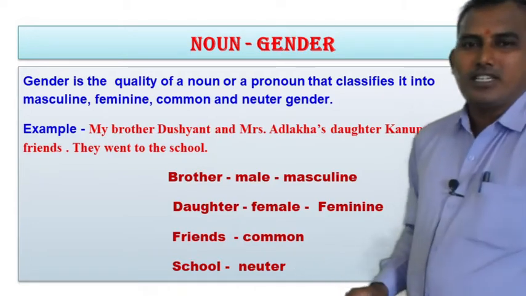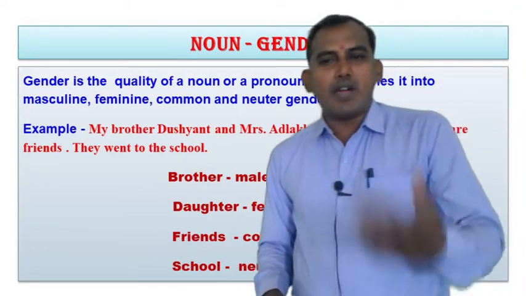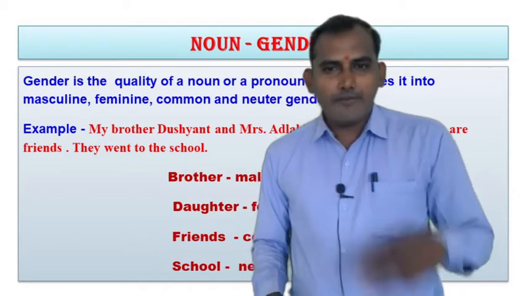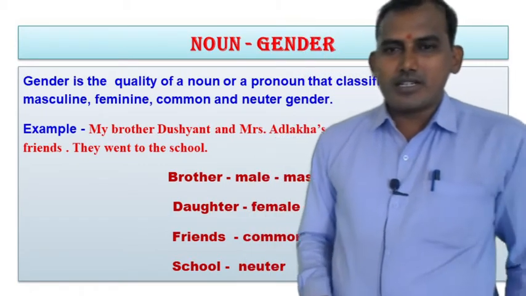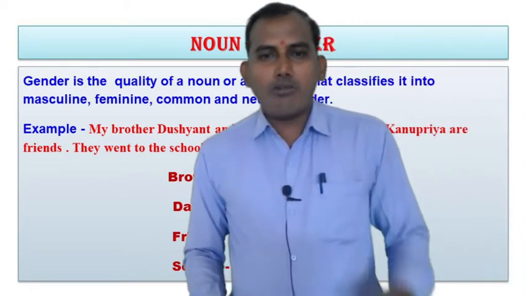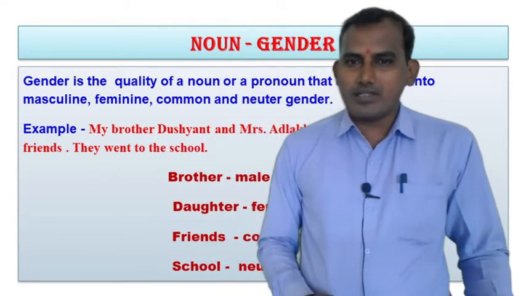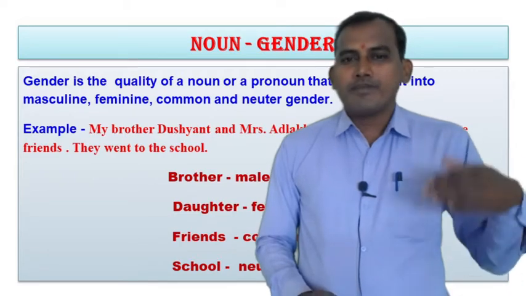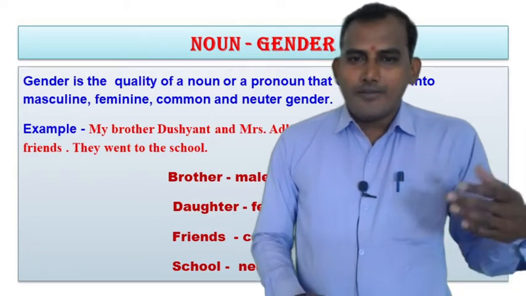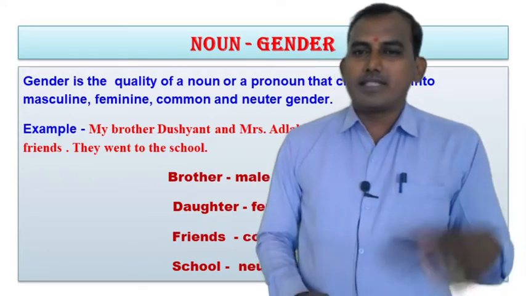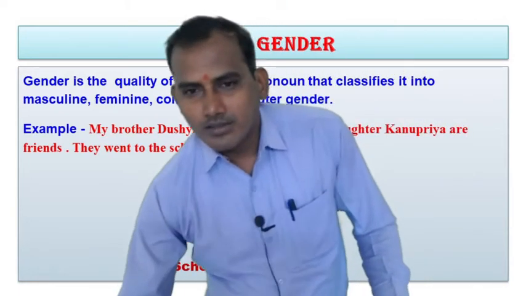Now let us see what is meant by masculine gender, feminine gender, common gender and neuter gender. Or why do we call brother masculine gender and daughter feminine gender? So let us see all these things.